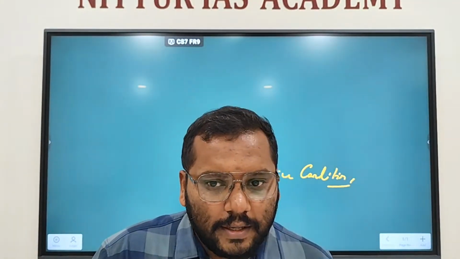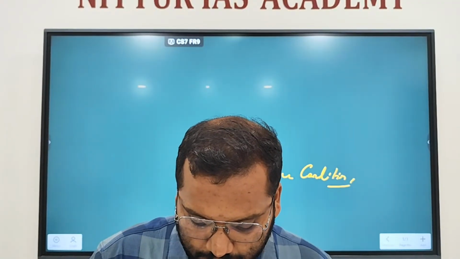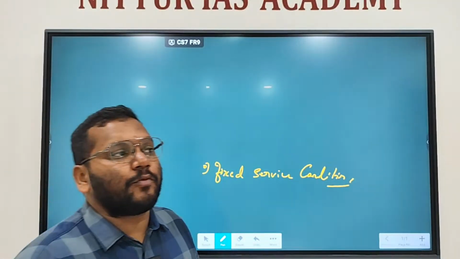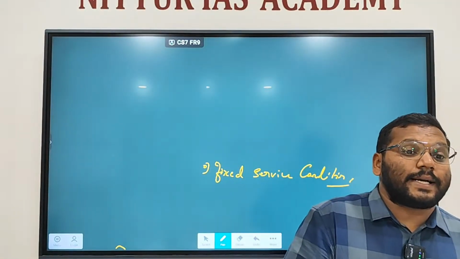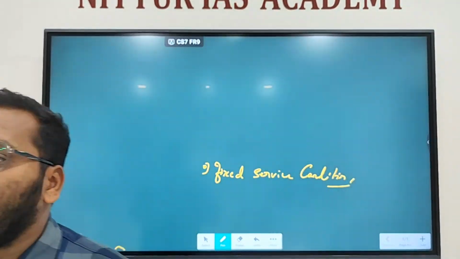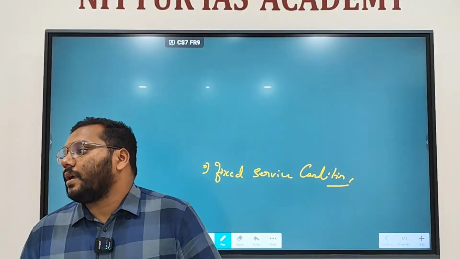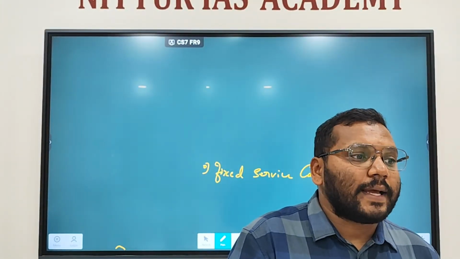Then this one you write. The jurisdiction of the Supreme Court cannot be curtailed by the Parliament. It can be extended, but it cannot be curtailed, meaning it cannot be reduced. You cannot say that currently the Supreme Court has jurisdiction over something, and tomorrow the Parliament says that the Supreme Court does not have jurisdiction over that. It can be extended, but it cannot be curtailed.